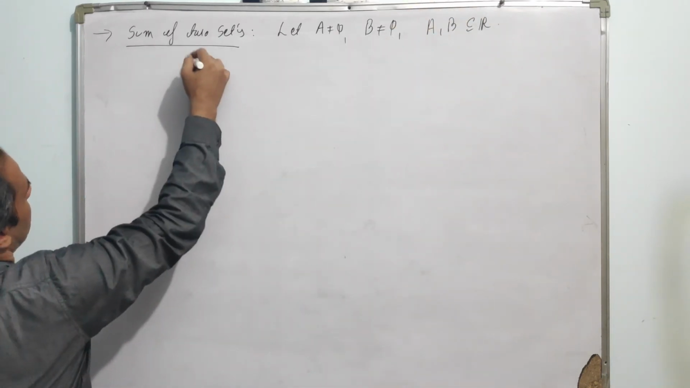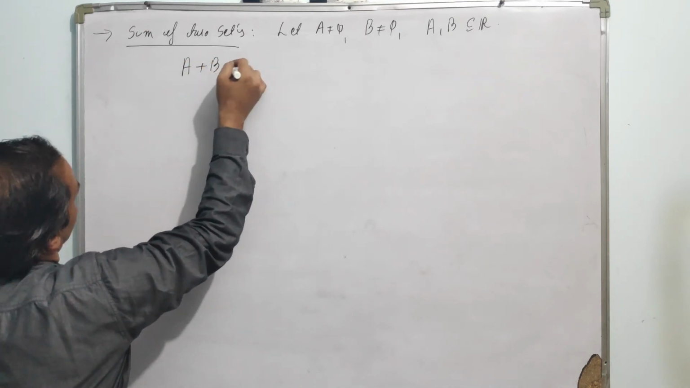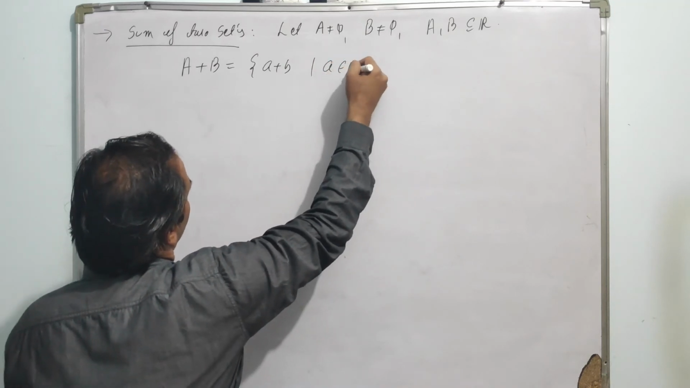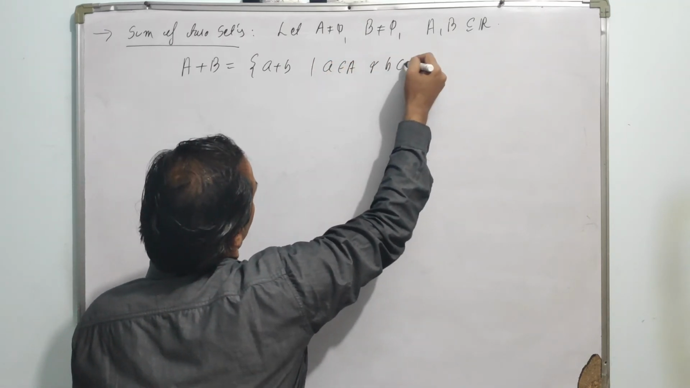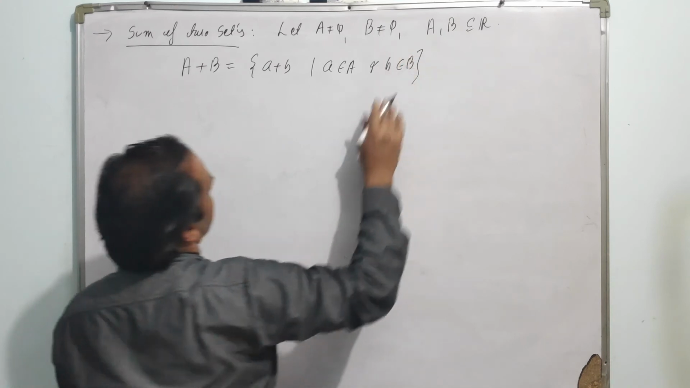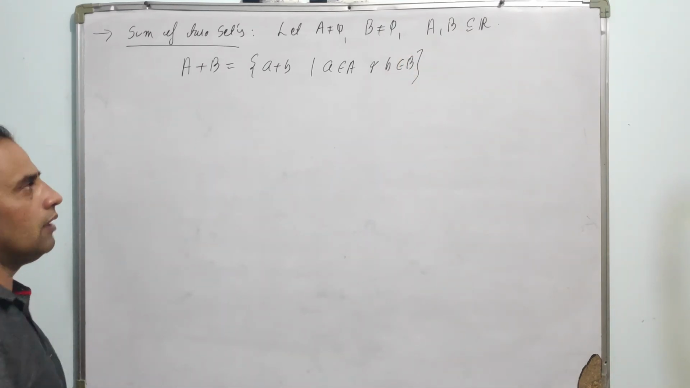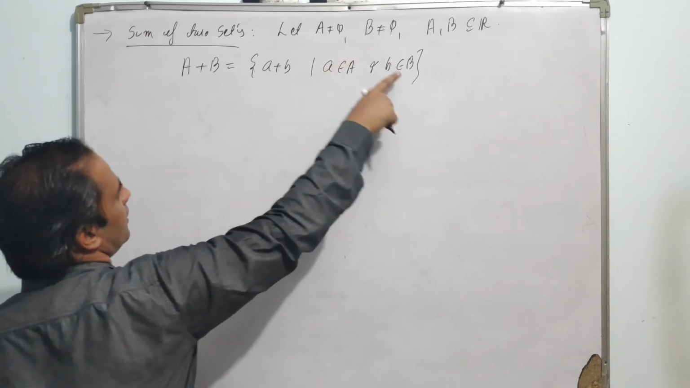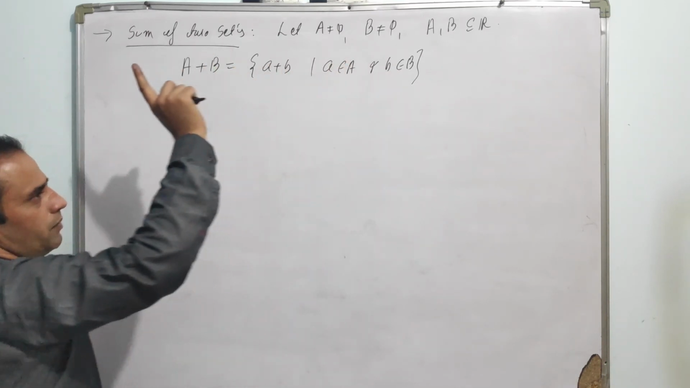Then the sum A plus B is defined as small a plus small b, with a belongs to capital A and b belongs to capital B. So in this case, the addition of real numbers a plus b is a simple addition of real numbers. Since a is a real number and b is a real number, a plus b must be a real number.